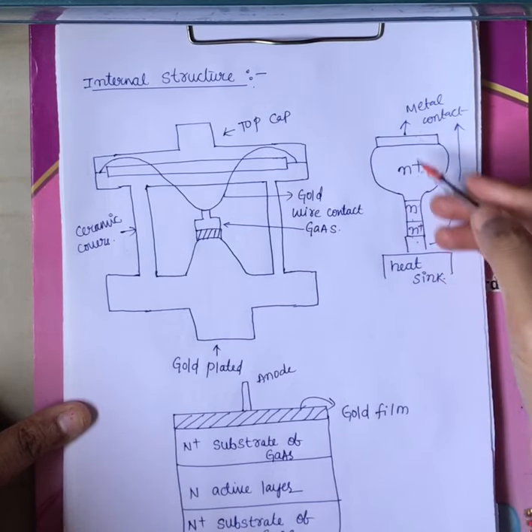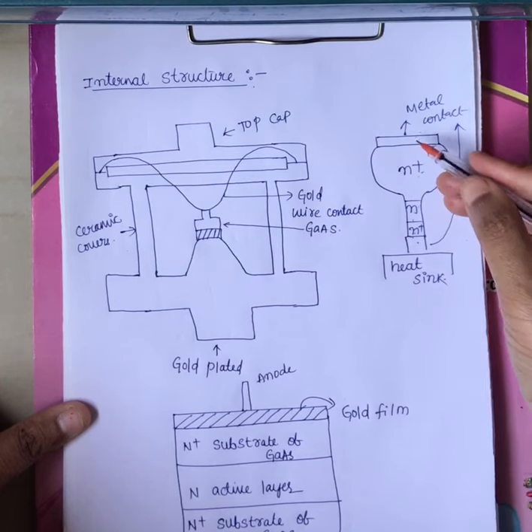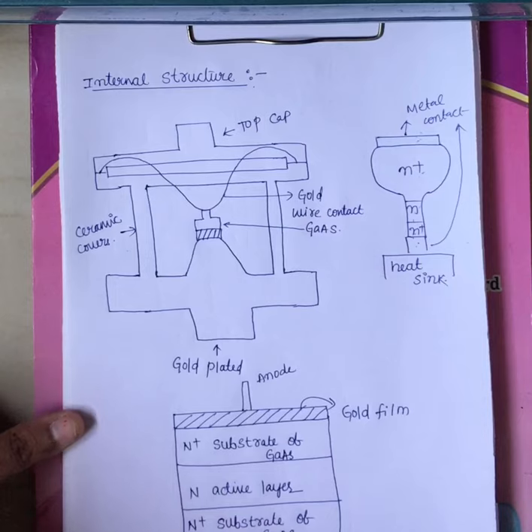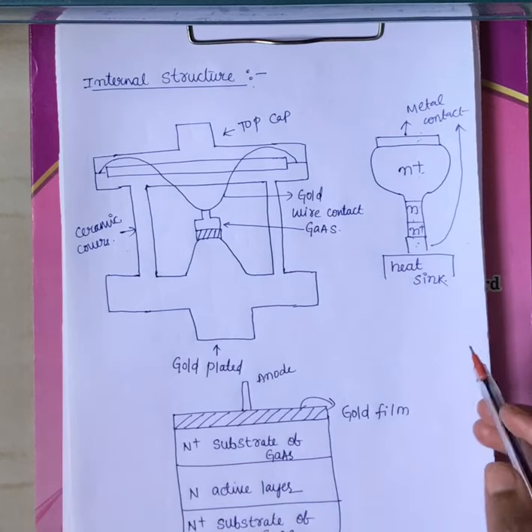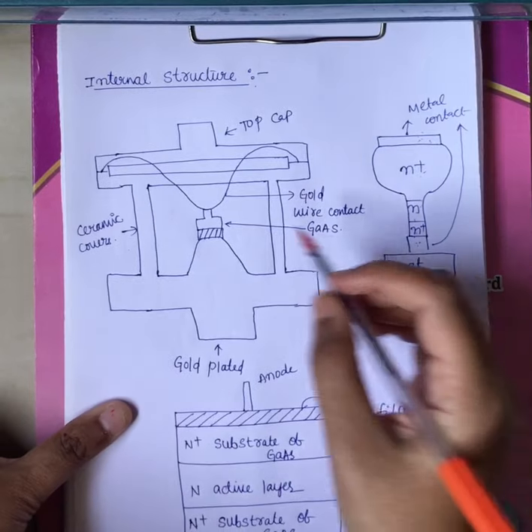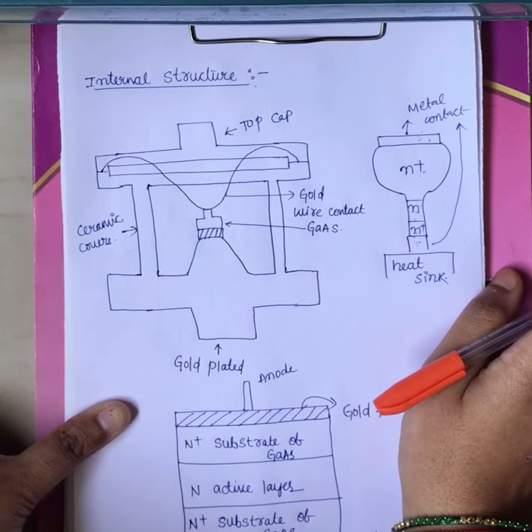And these are the metal contacts at the N plus layers, and at last you provide a heat sink. This is the internal structure of your Gunn diode.